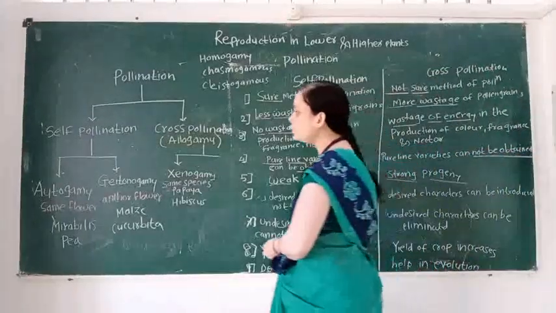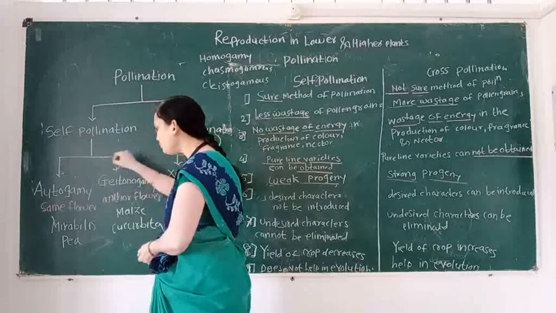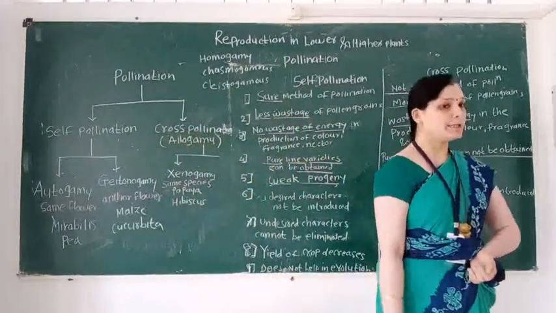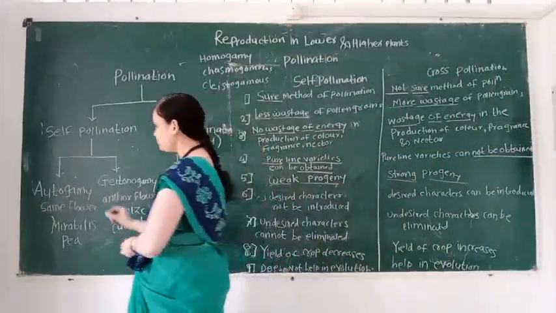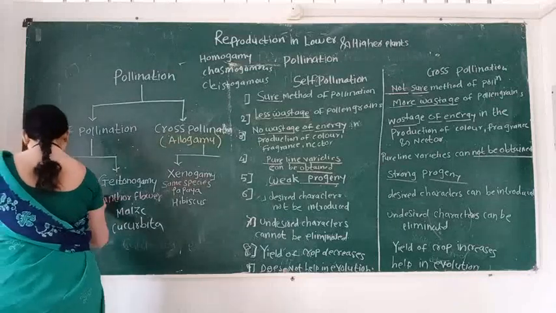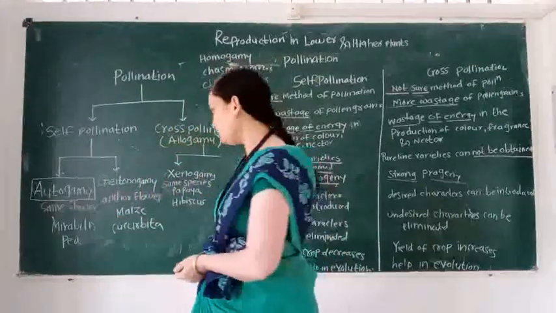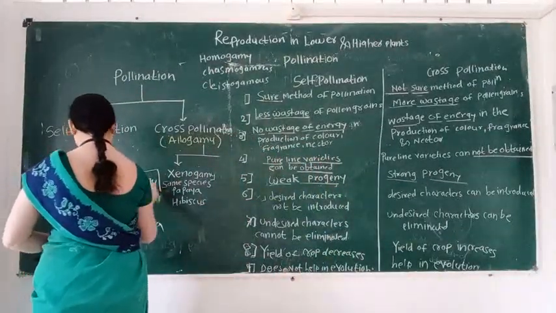Then, how many types does self-pollination consist of? Self-pollination consists of two types. The first type is called autogamy, and the second type is called geitonogamy.